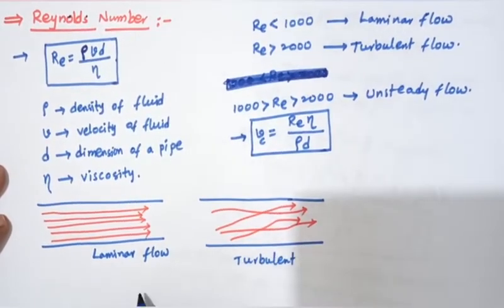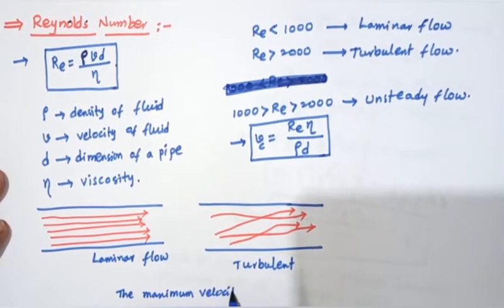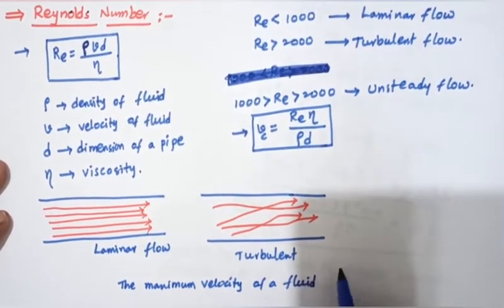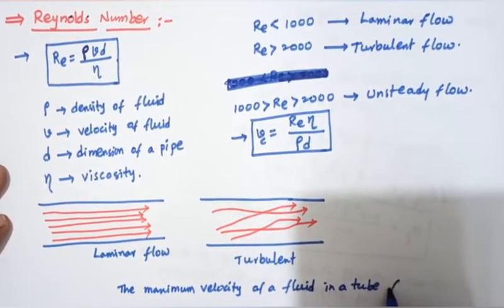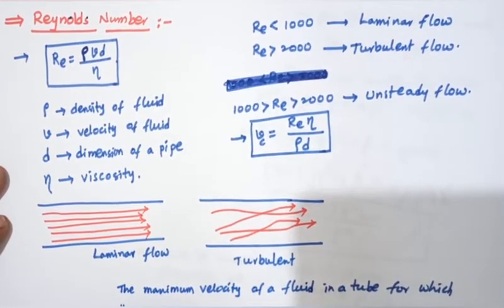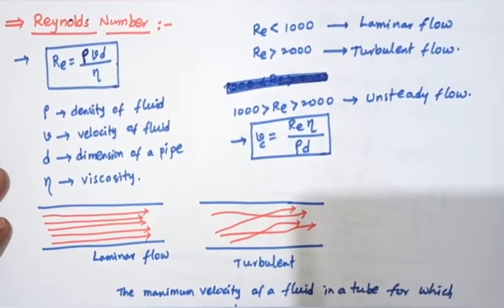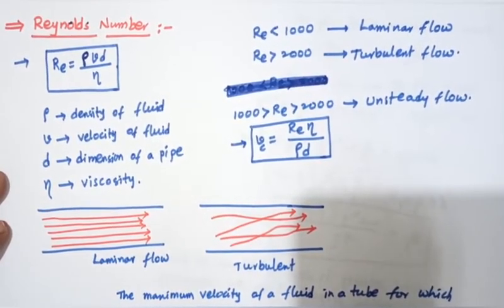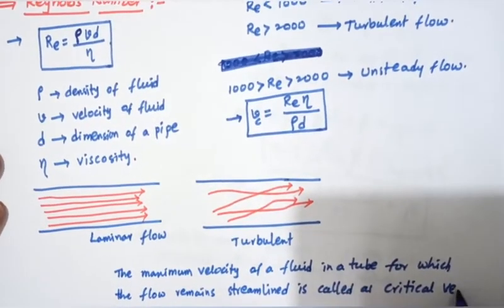Okay, so the definition is: the maximum velocity of a fluid in a tube for which the flow remains streamlined is called the critical velocity.